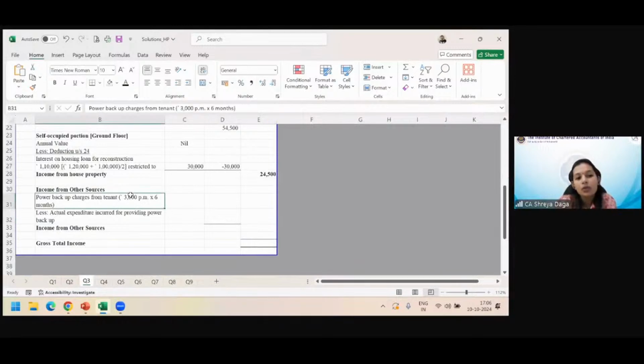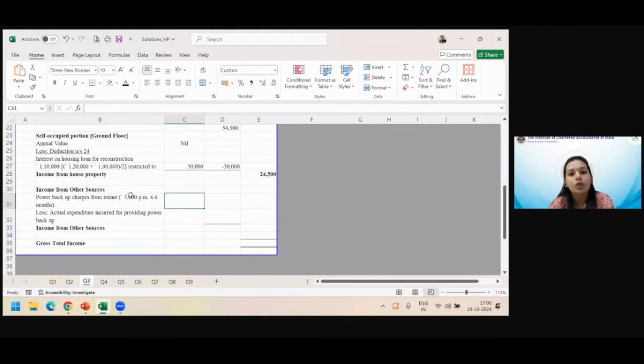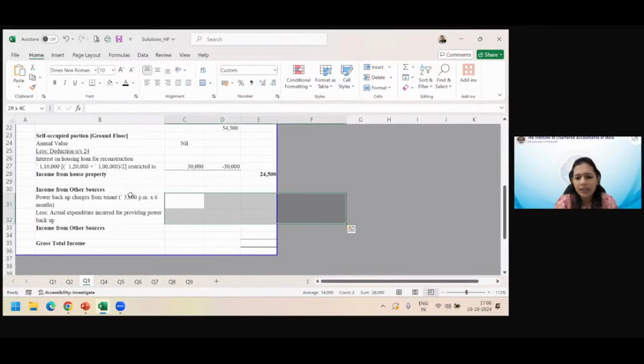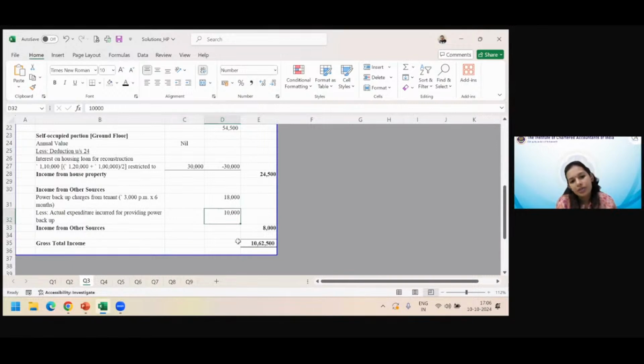Okay, income from other sources. Somebody very well said that we need to take it to other sources. So I will respect that. I will not forget it. 3,000 per month for 6 months because it started from 1st October. Now you will say it is not written. But if you have given it on rent from 1st October, you will not give power backup from 1st April. So that is also implied, that it is also coming from 1st October. And 6 months is what you need to calculate. Somewhere you have to apply your common sense also as to how logically or practically a transaction can work out. So 18,000 is what we got, 10,000 is what we incurred.